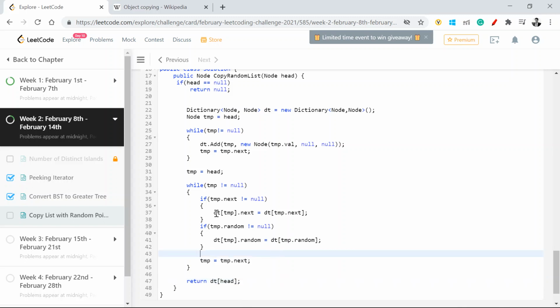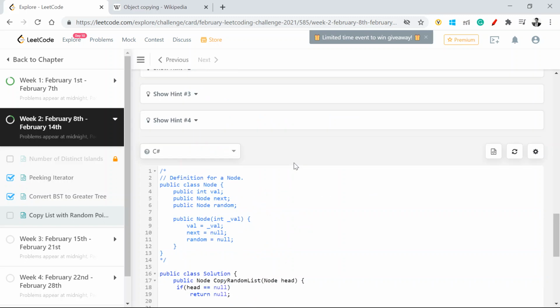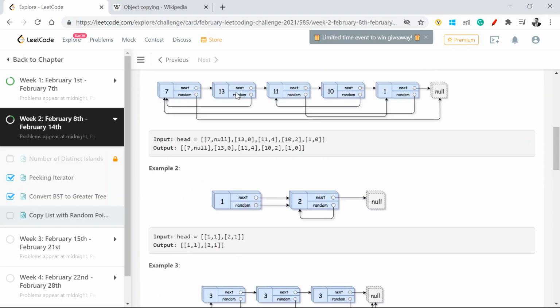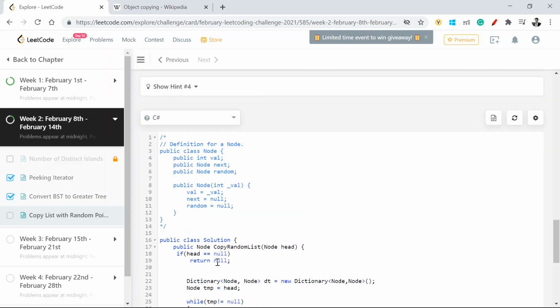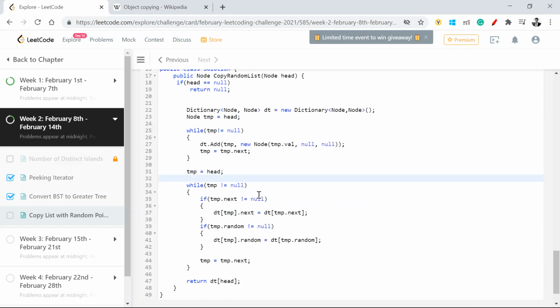If you see here, in this case, say I'm running through the nodes. If I look at the example, I had 7, 13, 11, 10, 1. So I'm saying dt of temp. If I've already inserted that in the dictionary, dt temp is pointing to a node, which is again a value.